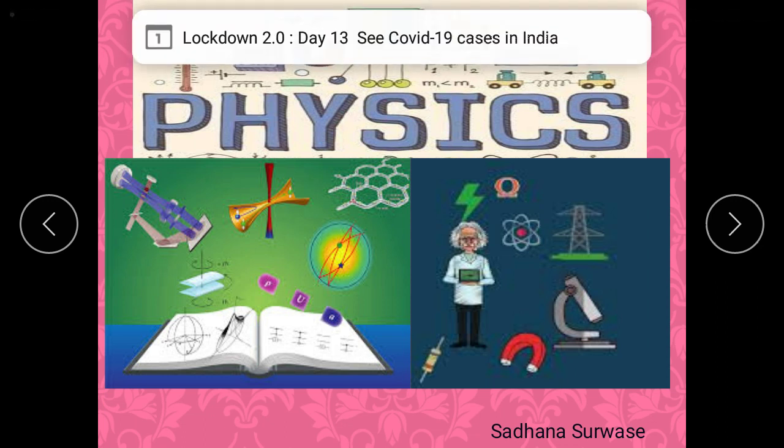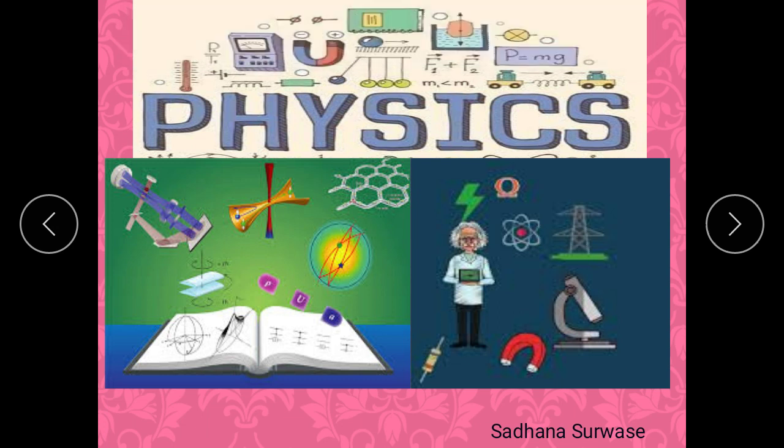Then we have to derive an expression for angular momentum, that is L. Then we will discuss torque, that is moment of couple. Then conservation of angular momentum. And the last topic of this chapter is the rolling motion of a body. The body rolls down an inclined plane. So in that case, we have to obtain the total kinetic energy of that body when it rolls down an inclined plane.